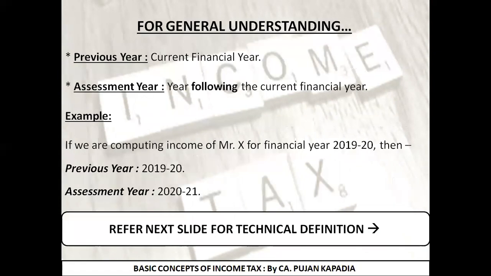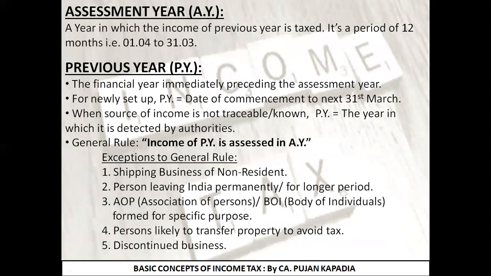Moving ahead, we understood what is previous year and what is assessment year. The current financial year is known as previous year, and the year following the current financial year is known as assessment year. Moving ahead, we have dealt with the technical definition of previous year. Two things to remember: if there is a newly set up business, then your previous year begins on the date of commencement of your business. I have given you the example. If I start my business from 1st July 2020, my previous year is from 1st July 2020 to 31st March 2021.